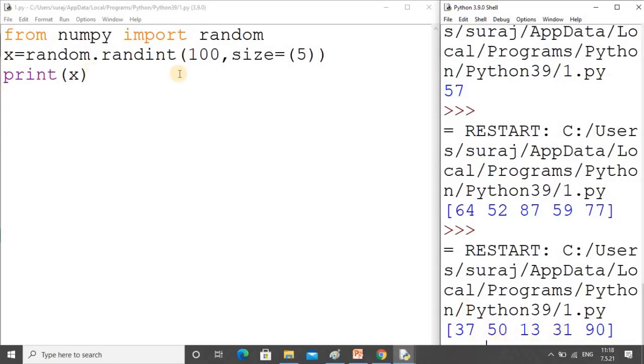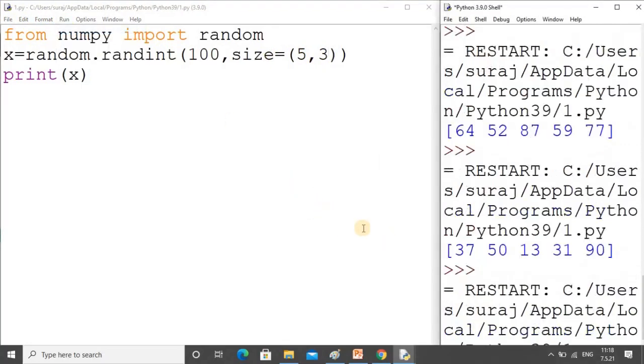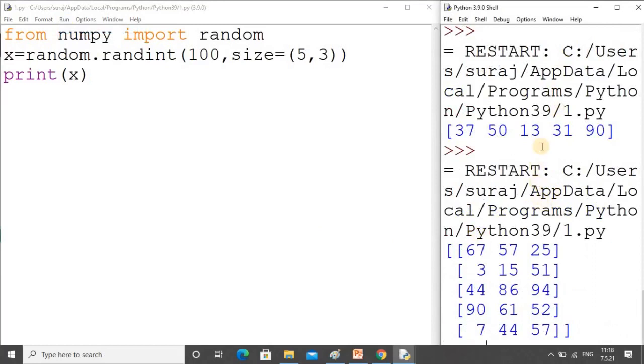And suppose I write the array size here, where 5 represents rows and 3 represents columns. Now I execute this. You will get an array which has 5 rows and 3 columns. So in this way we can use the randint function.